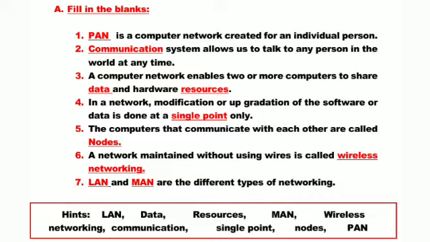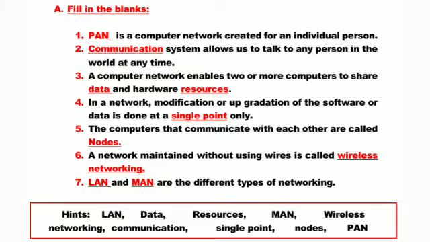Third is a computer network enables two or more computers to share dash and hardware dash. So in a network we can share data and hardware resources. So the right answer is data and resources. Now fourth is in a network, modification or upgradation of the software or data is done at a dash only. Means in a network where so many computers are connected, we can upgrade or edit the data at a single point only, from a single place only. Okay, so the right answer is single point.